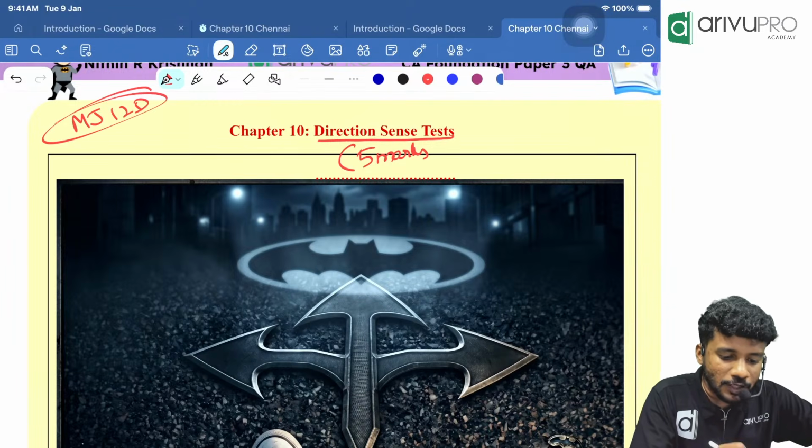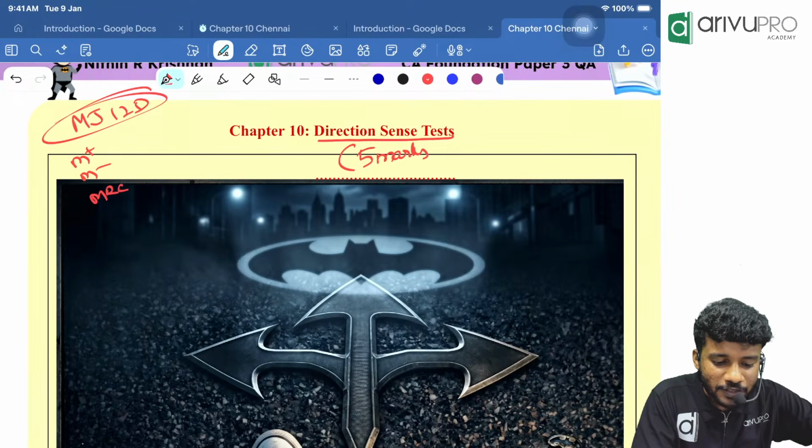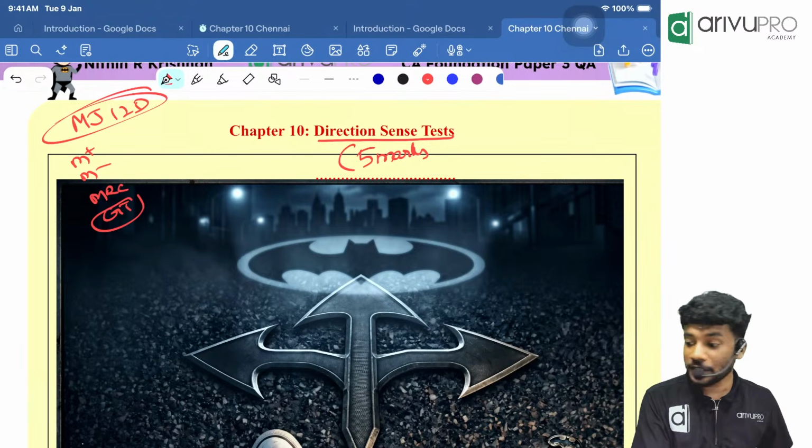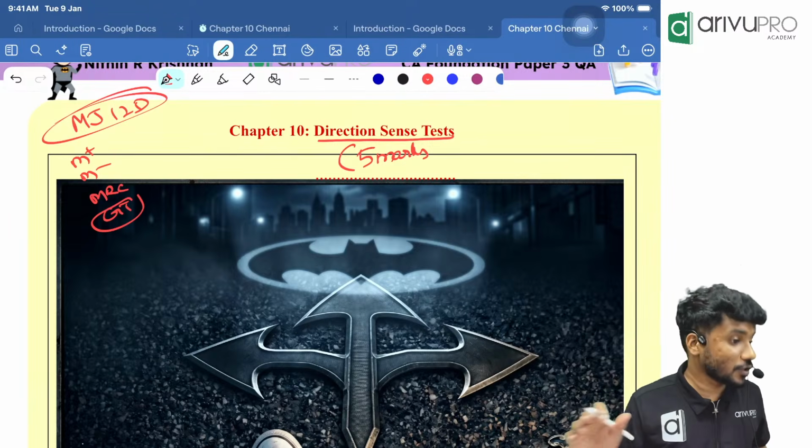MJ12D will be the best one, or buy a calculator with M plus, M minus, MRC, and finally the GT button, because certain questions will only be solved using the GT button. That will take very little time for us to solve.